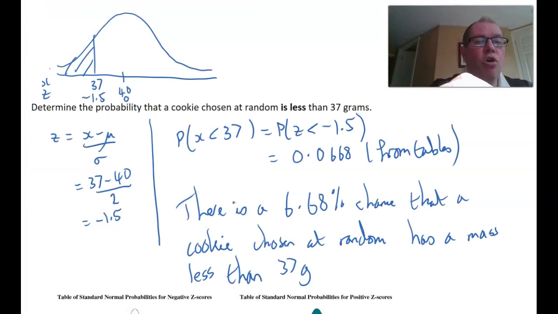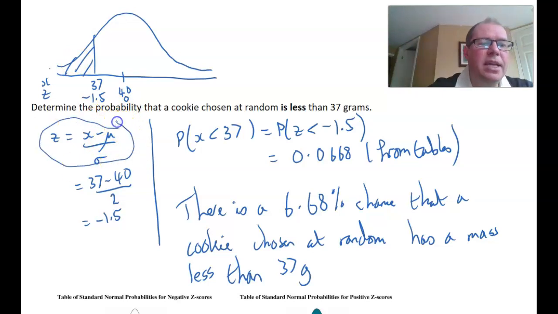Okay, so in this example, always draw a picture. So here's my normal distribution picture with a mean of 40, and I want to find less than 37, so it's going to be less than 50%. Always show the formula to work out the z-score, x minus mu over sigma. Remember, you're doing that to get the standardized z-score so we can use the tables. We get minus 1.5. Then write down that the probability I want, my cookie less than 37, is the same as the z-score area being less than minus 1.5. And then I got the answer from tables. I'll show that in a minute. I got 6.68%. And finally, write down a word sentence. There is a 6.68% chance that a cookie chosen at random has a mass less than 37 grams.